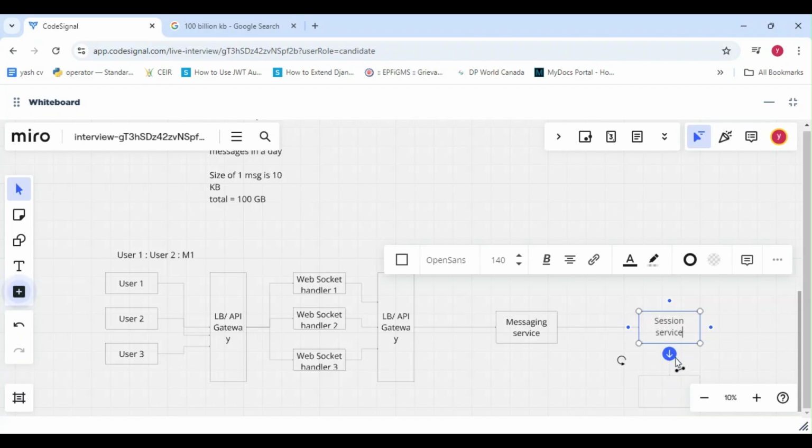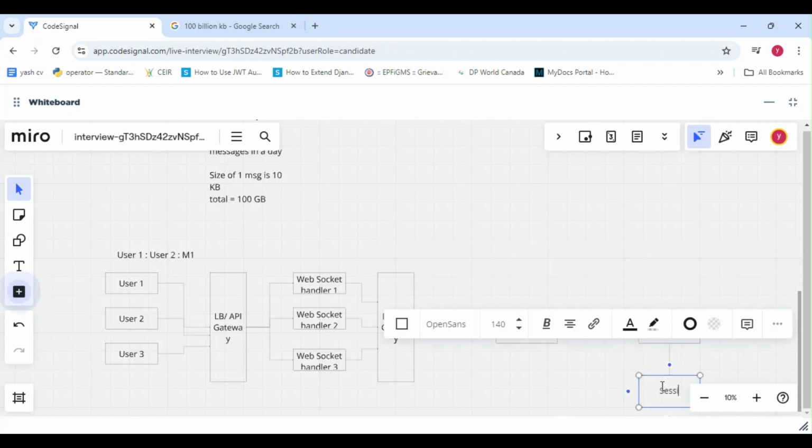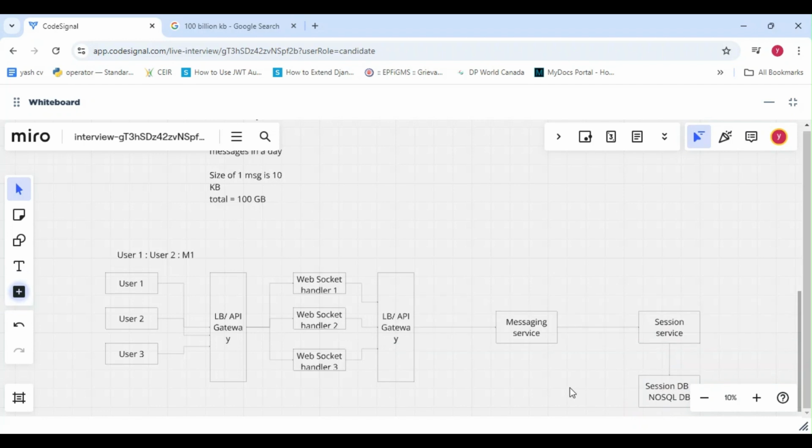So session service internally maintains a session DB, which is basically a NoSQL database. So from this DB, it will fetch the WebSocket handler of this user 2, and it will forward it to messaging service. Now messaging service will send this message M1 to WebSocket handler 2 to send to user 2.